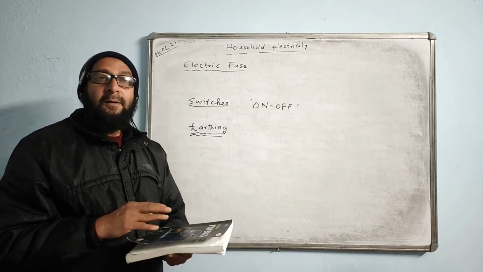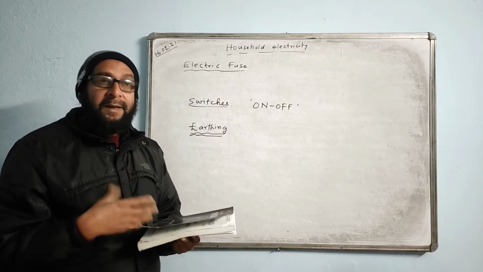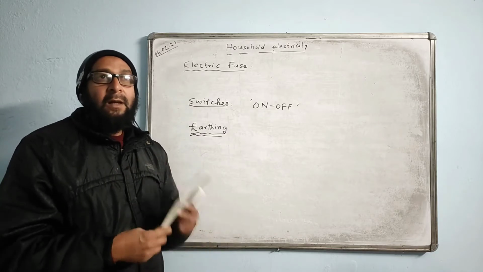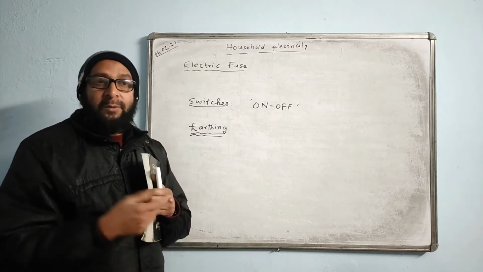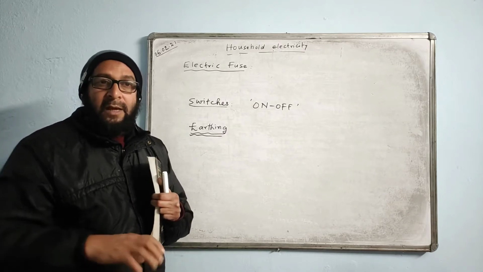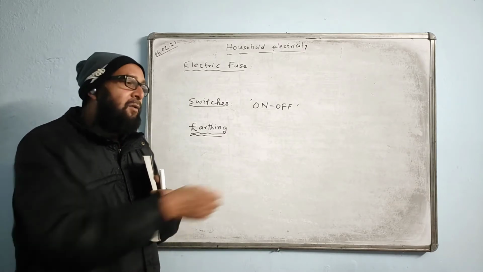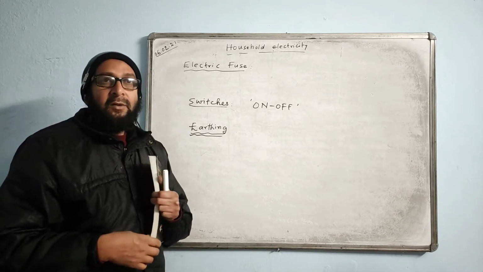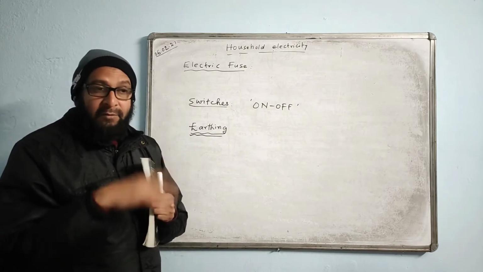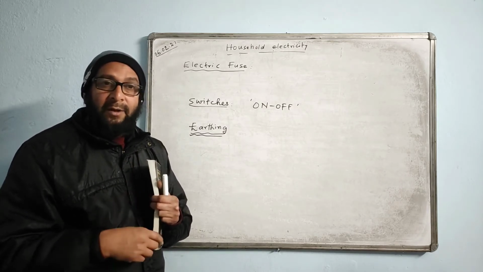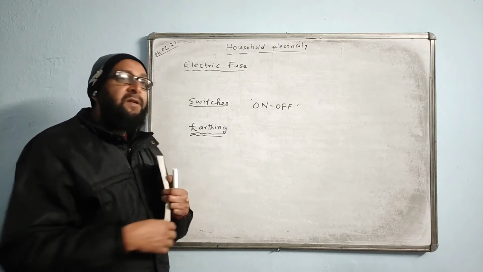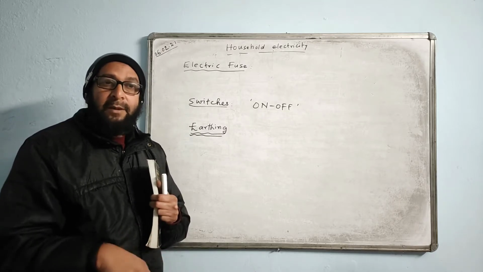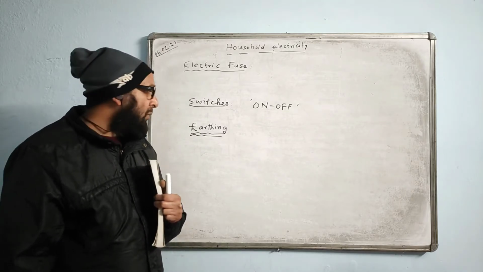So earthing prevents a person from getting a shock while touching a metallic part of an appliance. Normally at home we use a refrigerator, washing machine, electric iron. They are usually metal. So when you touch it, either opening or closing the door of the fridge, if there is any leakage of current in the body of the refrigerator, you will get a quite heavy shock. Washing machine also the same. Electric iron press is also made up of aluminium. You may get a quite heavy shock.